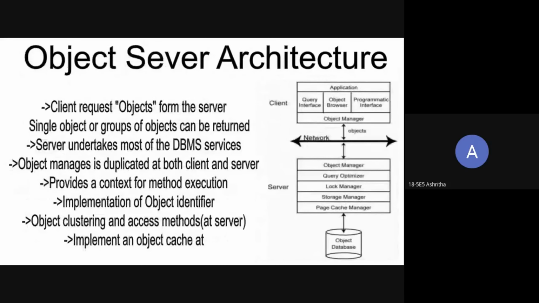We also have an object cache: whenever the client gets objects from the server, it maintains those objects in the cache, so that it doesn't need to ask again and again, which reduces the execution time. So whenever it receives some objects, it stores them in the cache.